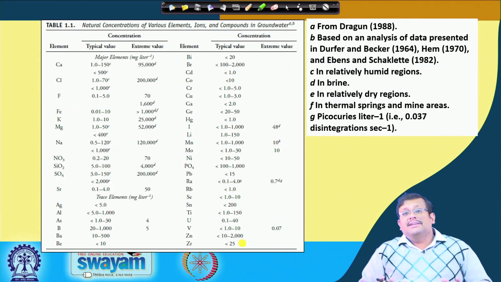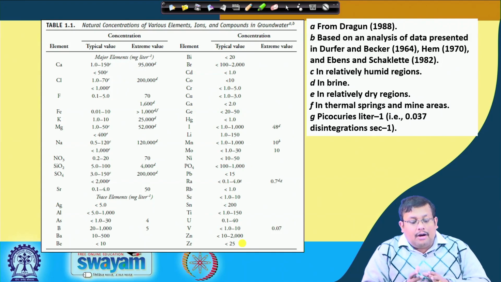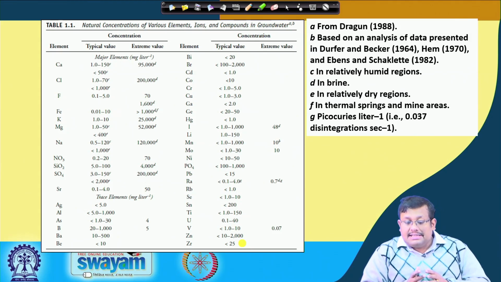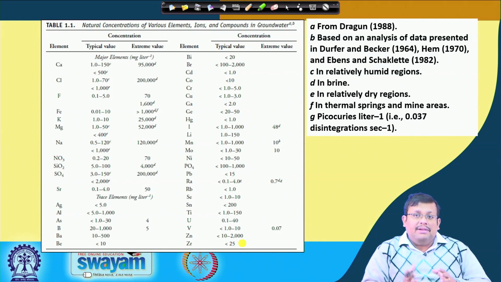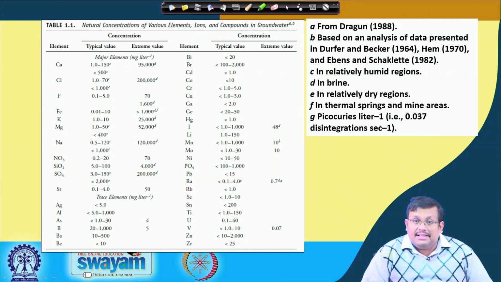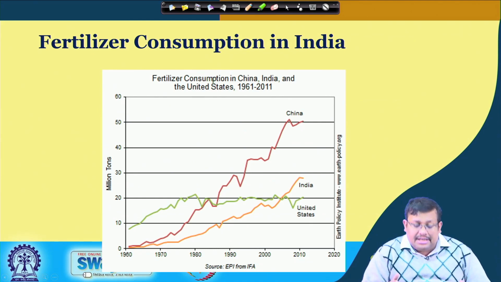So, that will give us an idea about the safe level of these elements in the groundwater and the maximum threshold level we cannot violate, and these should be kept in mind while we are devising different types of management practices. What is the fertilizer consumption situation in India?